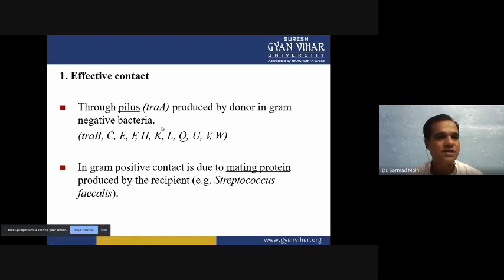Now the first step is effective contact. When the two bacteria, the donor bacteria and the recipient bacteria, are in contact for the transfer, then the further steps will start.